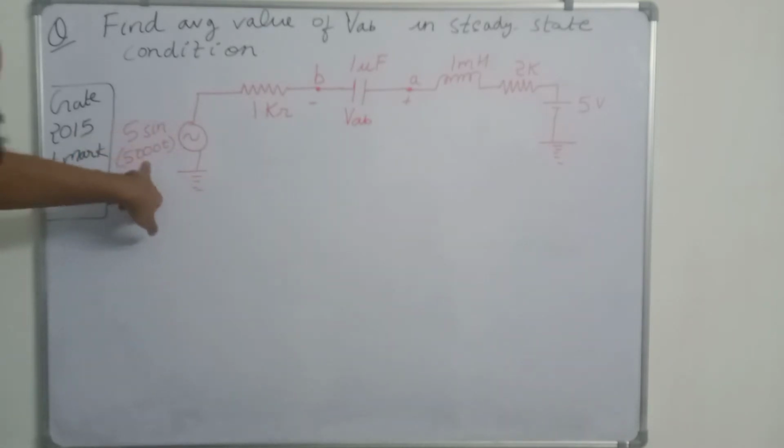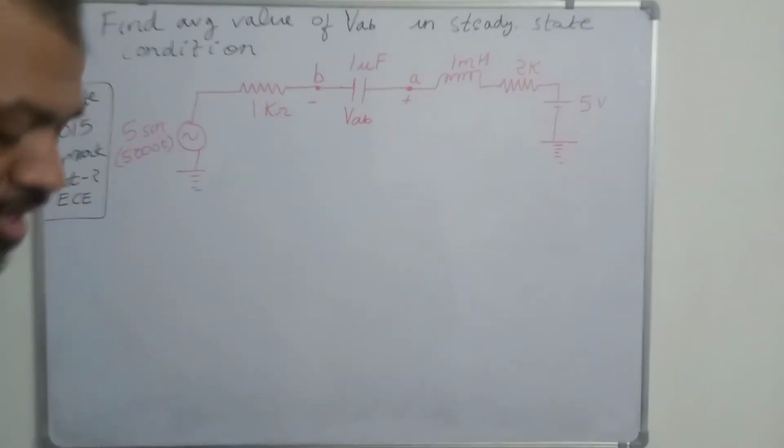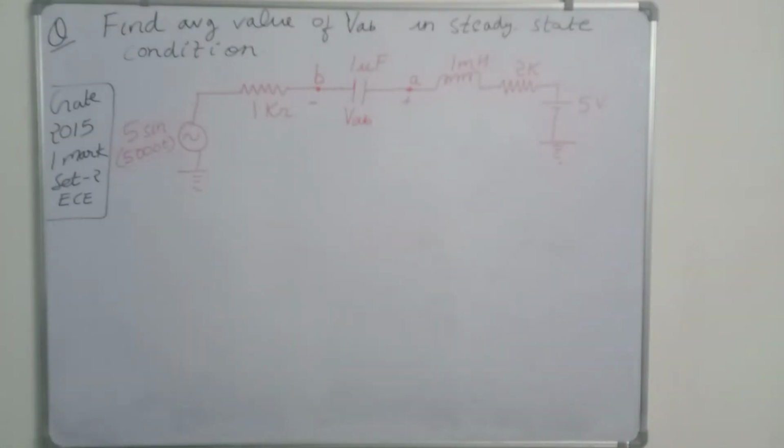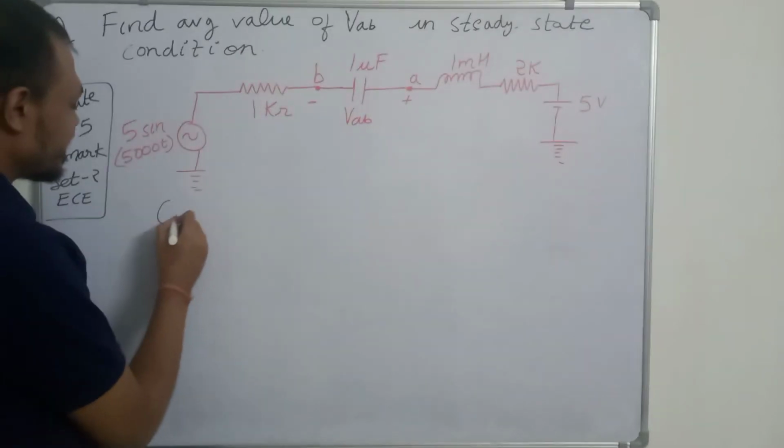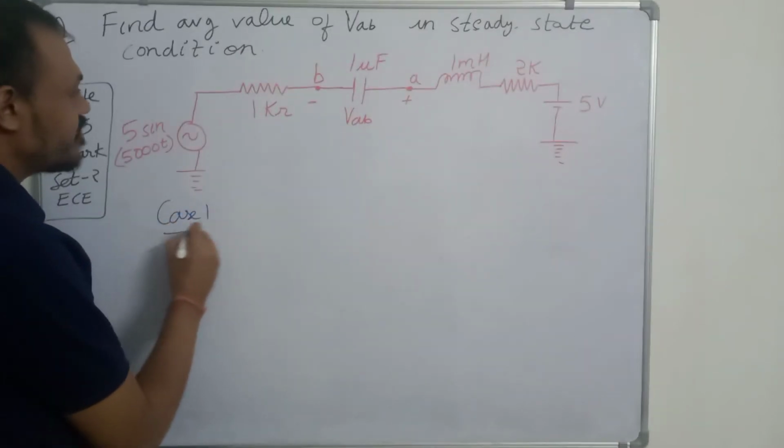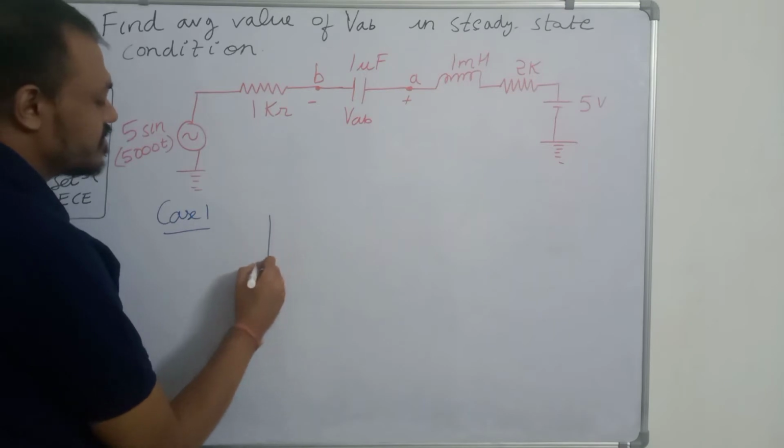This is 5 sin 5000 t and there is 5 volt. Whenever there are multiple voltages given, we can use the superposition theorem. So first we will consider the 5 volt source and ground the voltage 5 sin 5000 t. So in the first case we will consider only the 5 volt source, and this will be grounded.